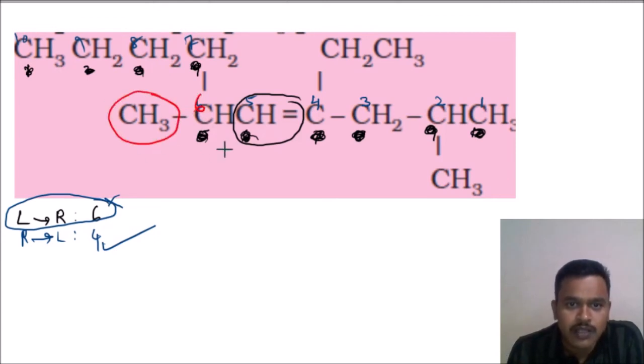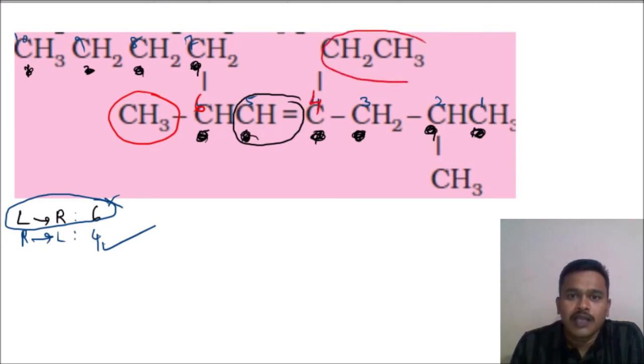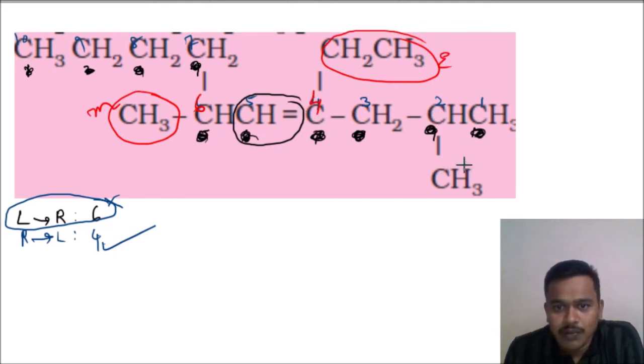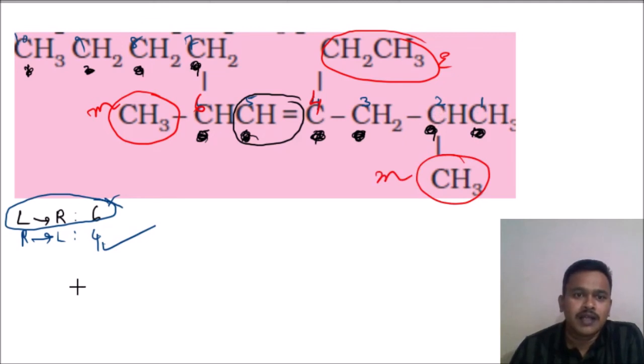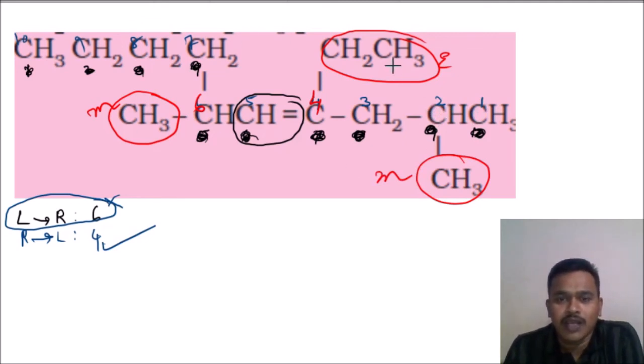Sixth position, one methyl group is there. Fourth position, one ethyl group is there. This is the methyl group. This is the ethyl group. And 1, 2, second position, again one methyl group is there. So are there any other branches? That's it. 3 branches are there: 2 methyls and 1 ethyl.